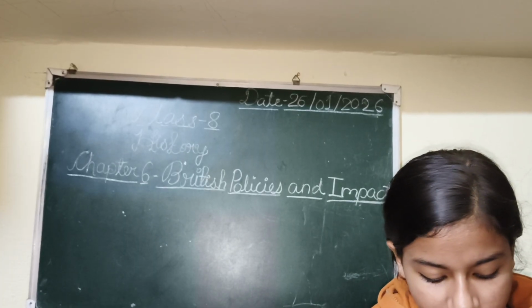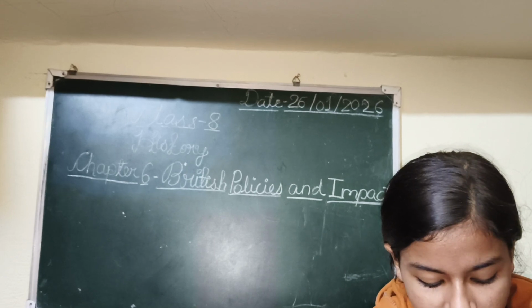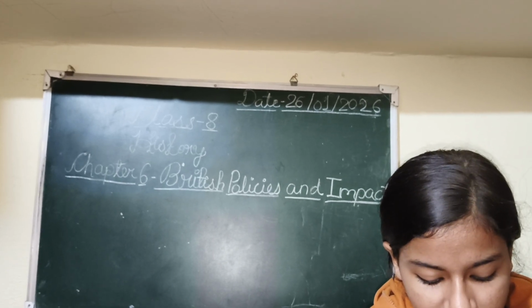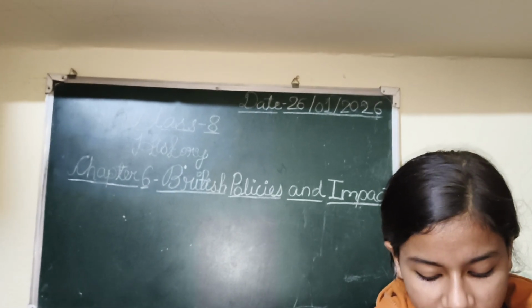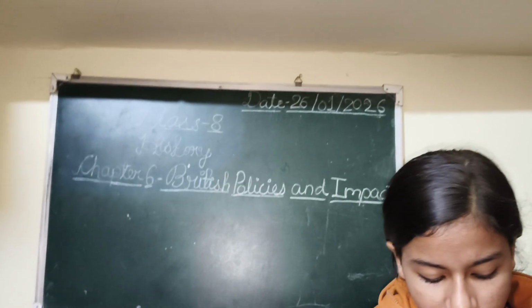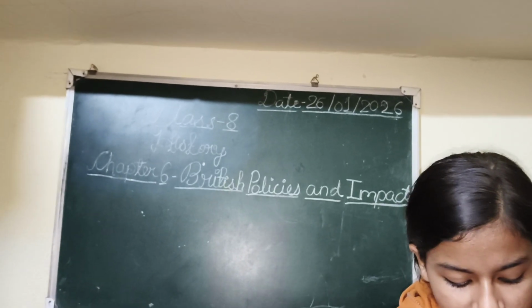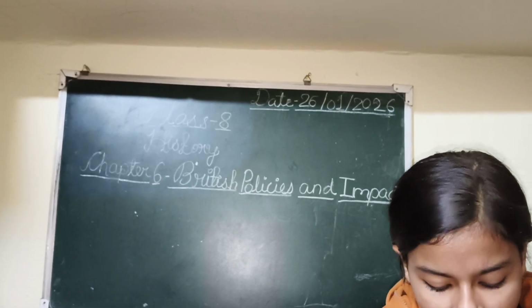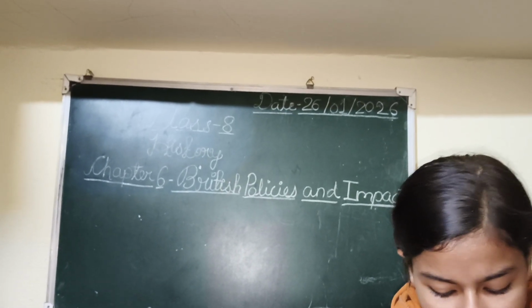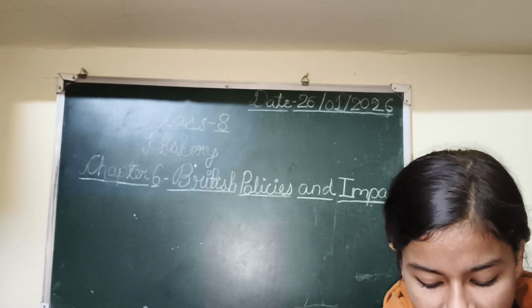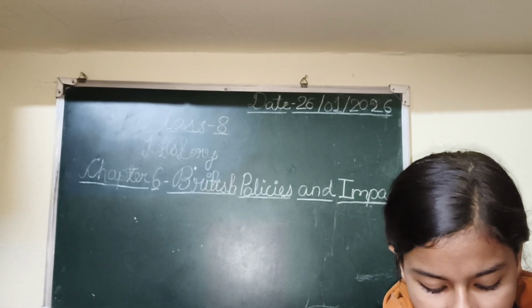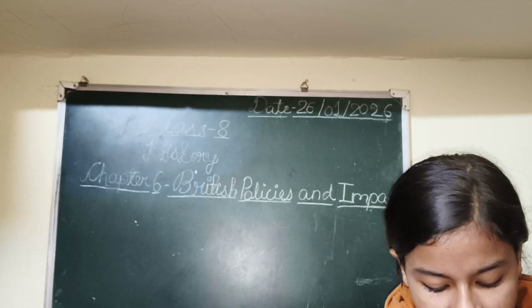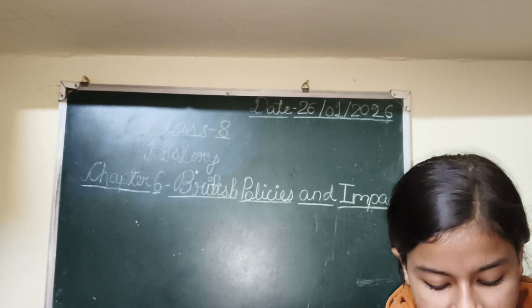Seventh one, consider the statements given below and choose the correct answer. Statement first, the three universities of Calcutta, Madras and Bombay came into existence in 1857. And statement second, the Charter Act of 1833 sanctioned an amount of one lakh for the education of India. The answer is statement first is correct and statement second is incorrect.